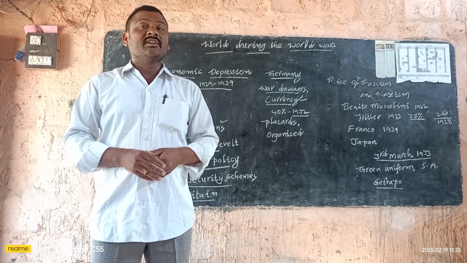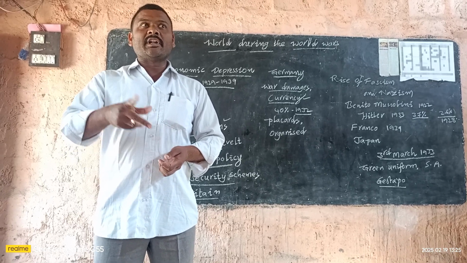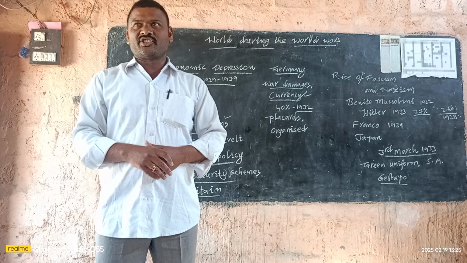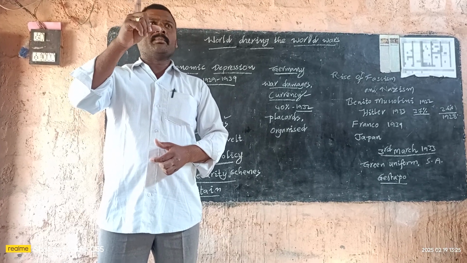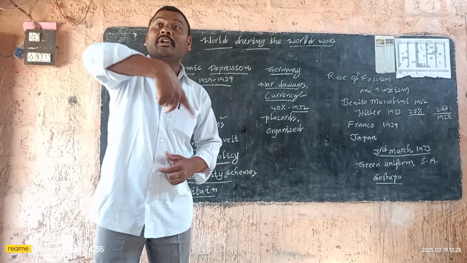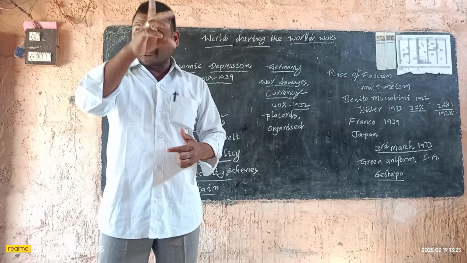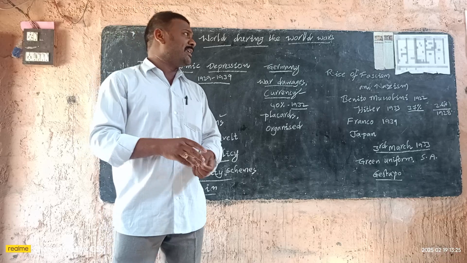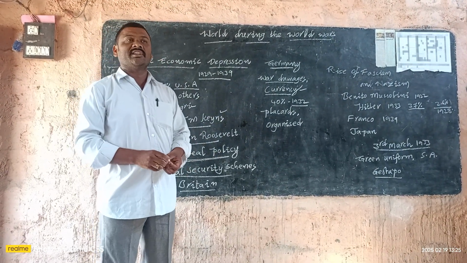There is no work. The youth took to criminal activities. The youth queued up at the employment exchange to get job opportunities. Only one job is there, but 5,000 youth queued up there. 5,000 for one job. There was so much demand for one job only. So this is totally due to the Great Depression situation in Germany.